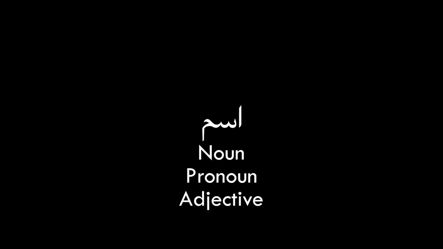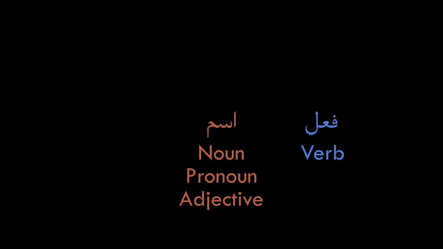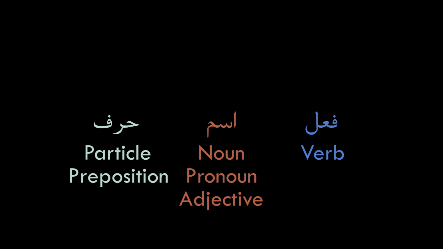A quick reminder from the last lesson. I'll refer to any noun, pronoun or adjective listed under ism by this red color, and to any verb listed under fi'l by this blue color, and finally to any particle or preposition listed under harf by this green color.